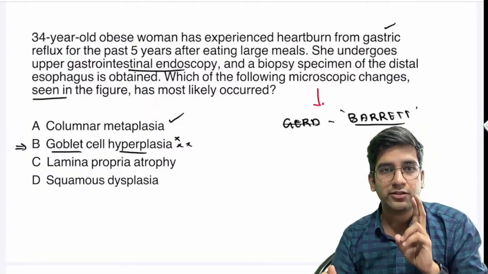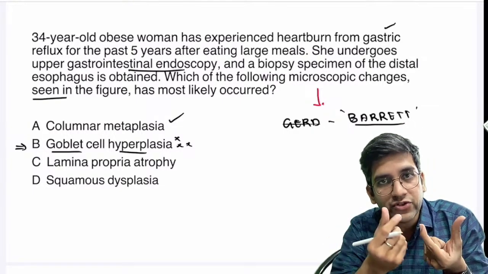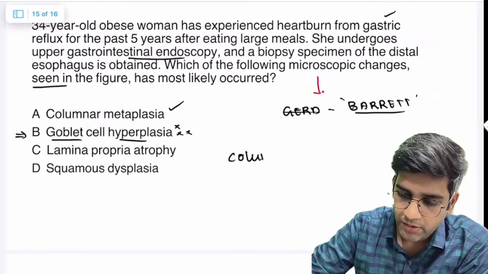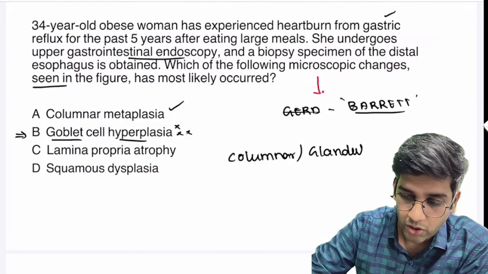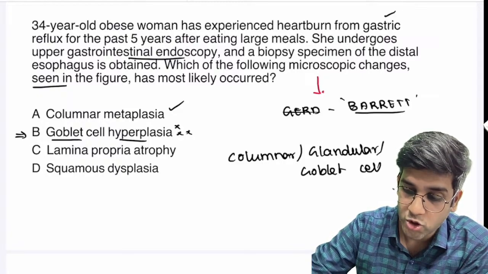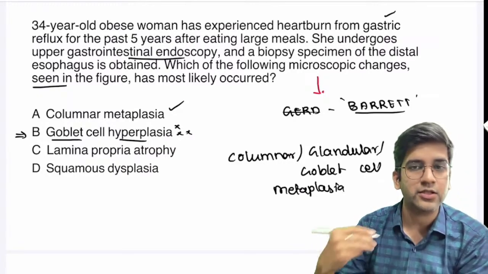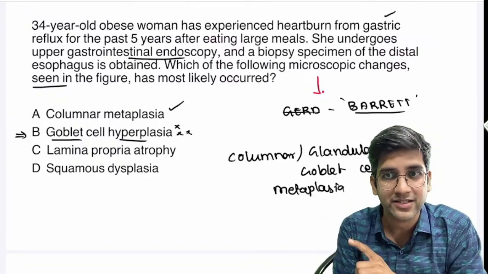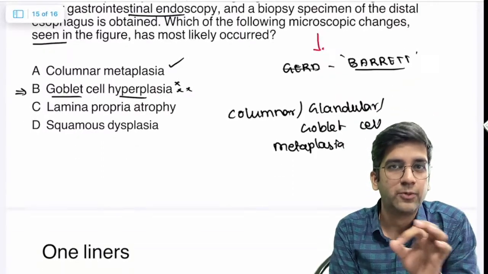So for everyone who answered B, you got carried away by the first half, goblet cell. Please read the entire option. That's a trap here. It's columnar metaplasia, or I can use the term glandular metaplasia, or the term goblet cell metaplasia. But it should be metaplasia, not hyperplasia, right? All these are one and the same. So obviously the right answer here is columnar metaplasia. You can solve an image-based question without an image. Quite a few of you answered it, right? But next time, please be careful about the entire option, right?